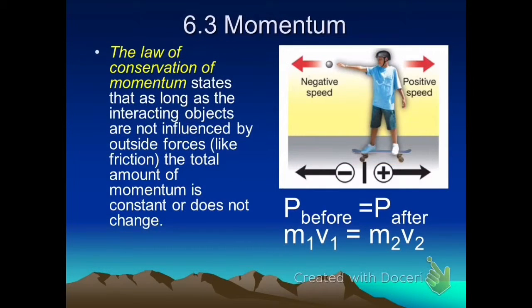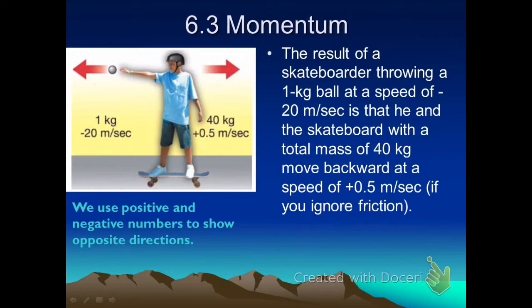The law of conservation of momentum states that as long as the objects interacting are not influenced by outside forces, like friction, the total amount of momentum is constant and does not change. In other words, the momentum before a collision is equal to the momentum after a collision. So you can use this to make some predictions, right? If you know the mass and velocity of each of the objects before a collision, you can predict what they will be after the collision.